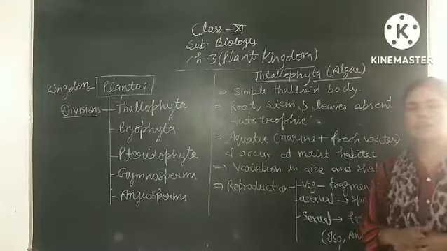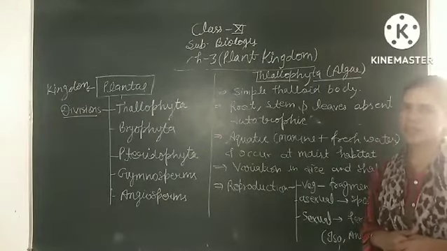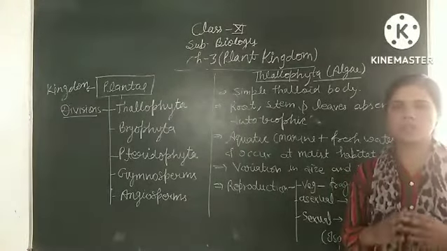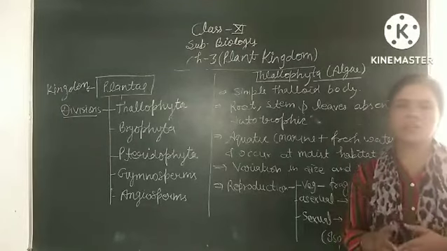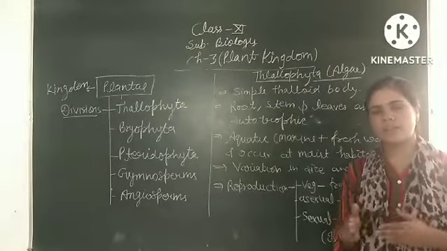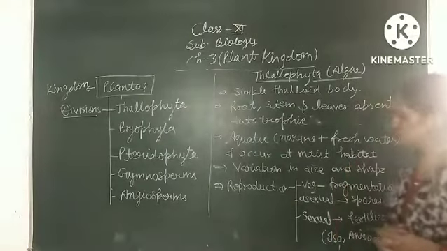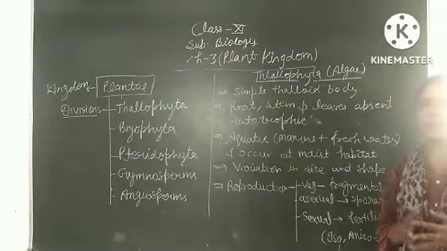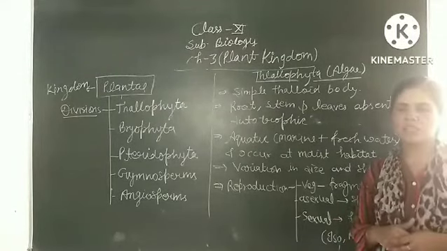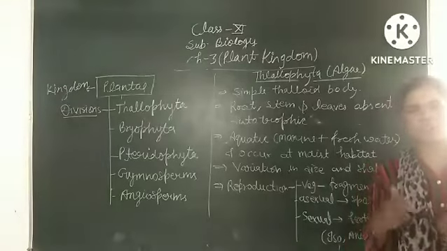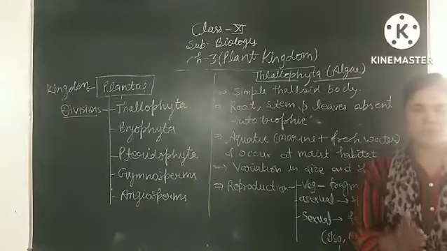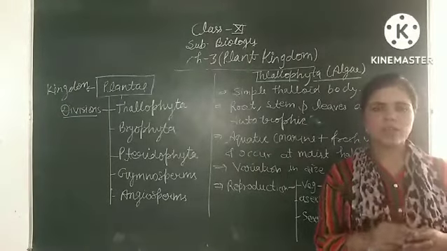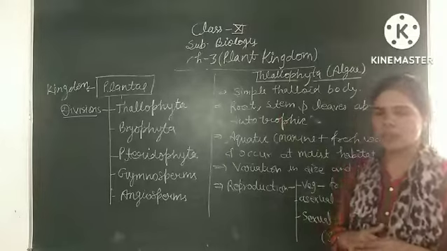Thallophyta are mostly aquatic. Some algae have a marine habitat and some have a freshwater habitat. So they occur in most habitats. At places where moisture is present, like moist damp areas, moist soil, moist rocks, we can also see algae. In this division, we can see different types of variation in shape and size. They can be multicellular or unicellular. The size may be very small or very large, like kelps in the marine algae.